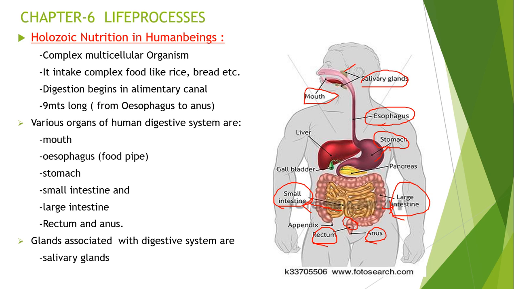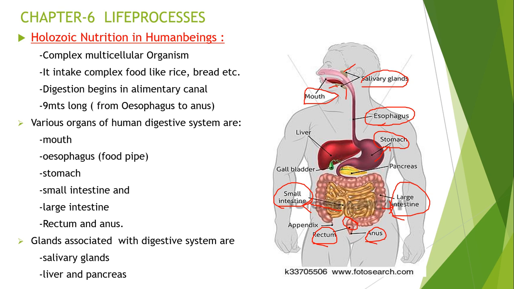This is one type, this is the second one, and this is the third one. These are present in the buccal cavity. They are the parotid glands, submandibular glands, and sublingual glands, which help in the secretion of saliva during the beginning of the digestion of food in the mouth.